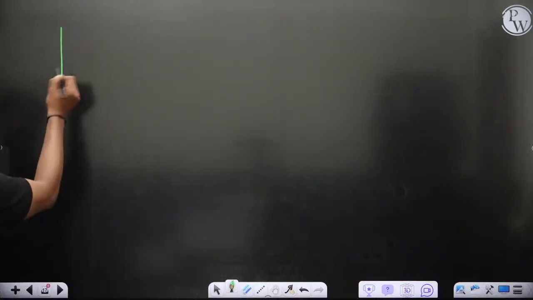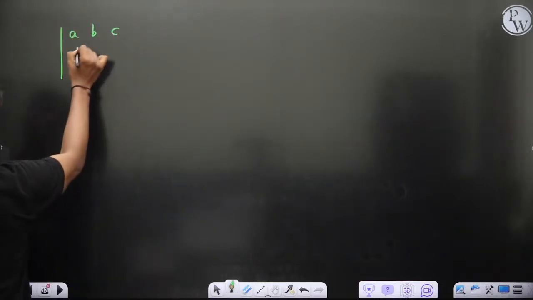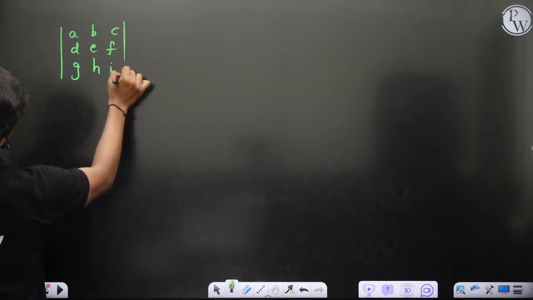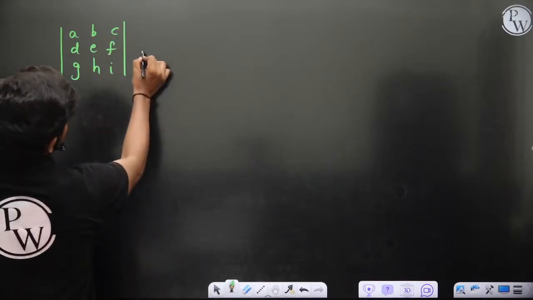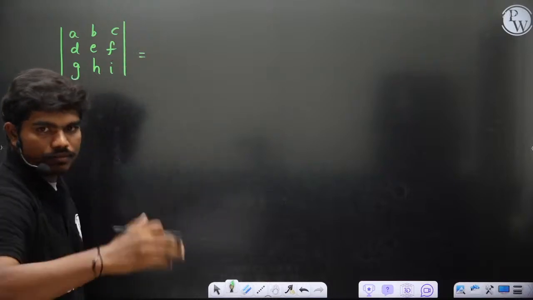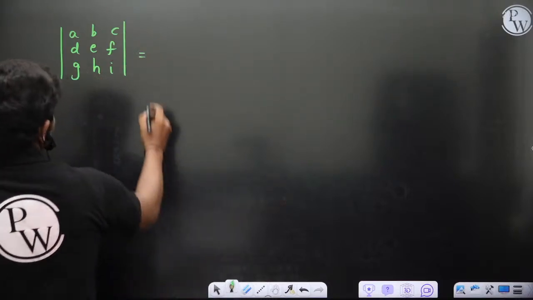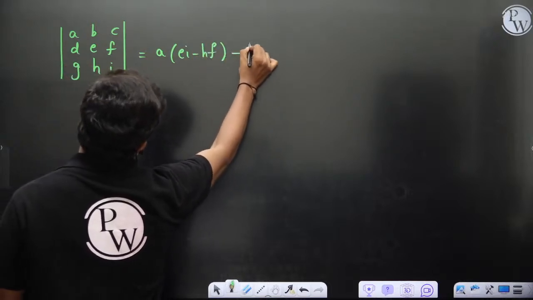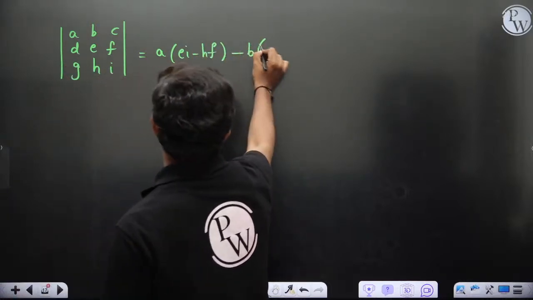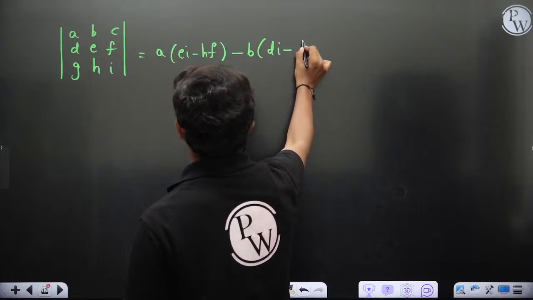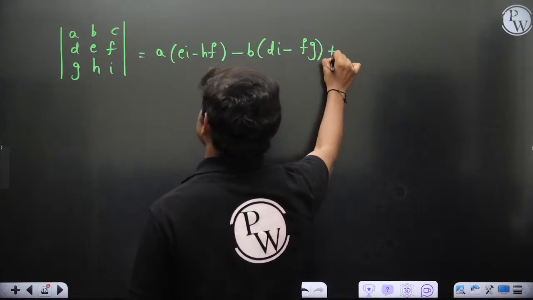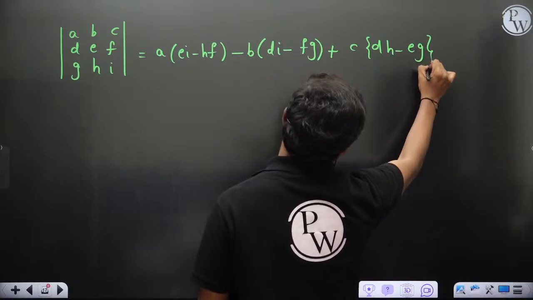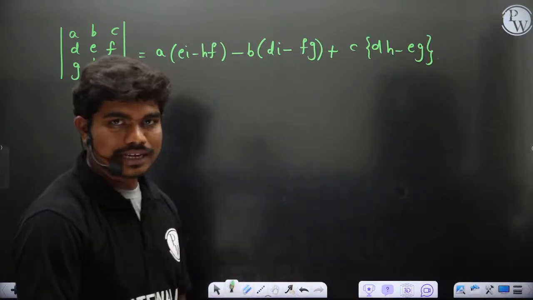Before I go forward, take A, B, C, D, E, F, G, H, I, for example. So let's say if I ask you to calculate this determinant, I think many of you are familiar: A into (EI minus HF), minus B into (DI minus FG), plus C into (DH minus EG). This is what you are going to do. You will calculate this and tell me this is the determinant.